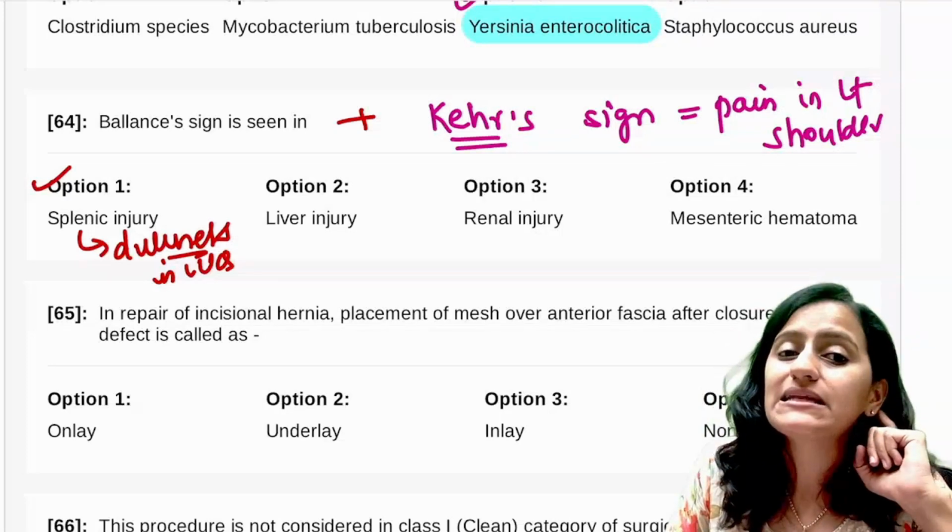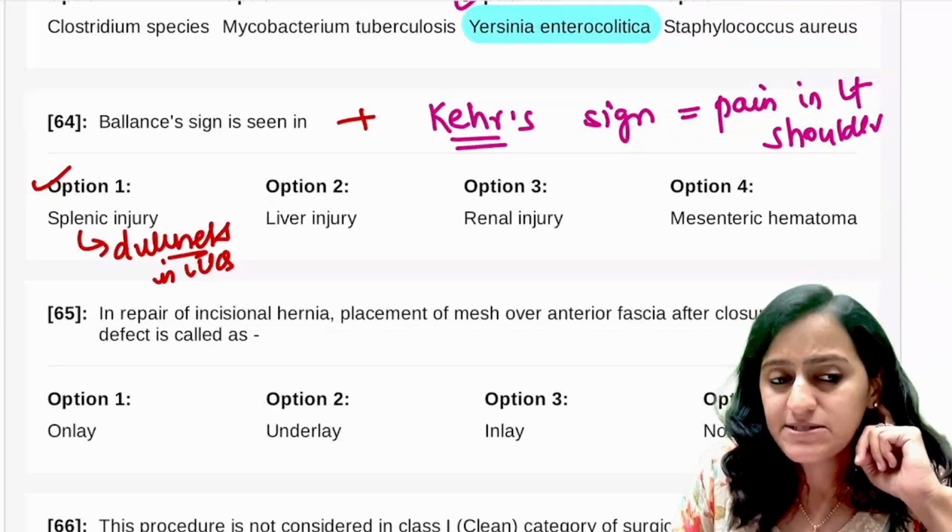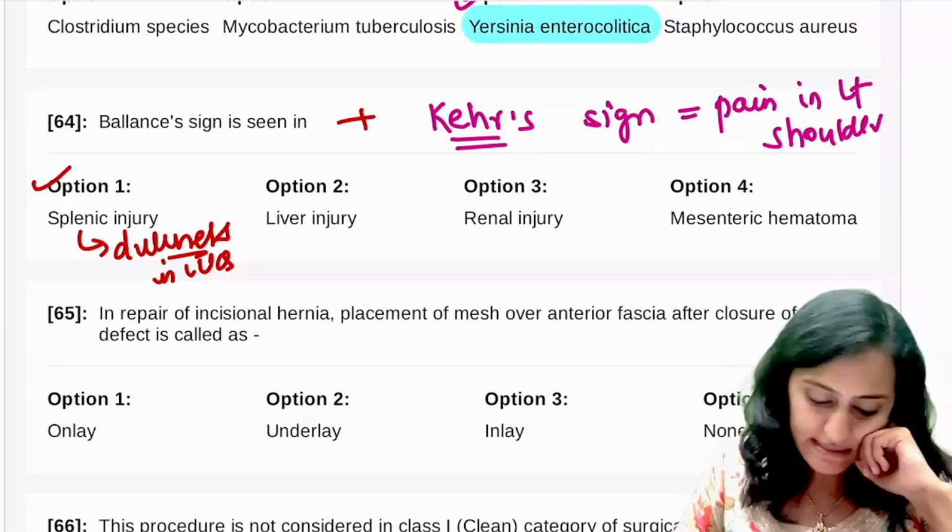Do not confuse it with battle sign. Battle is behind the ear. Okay, middle cranial fossa के fracture में होता है. So that is battle sign.